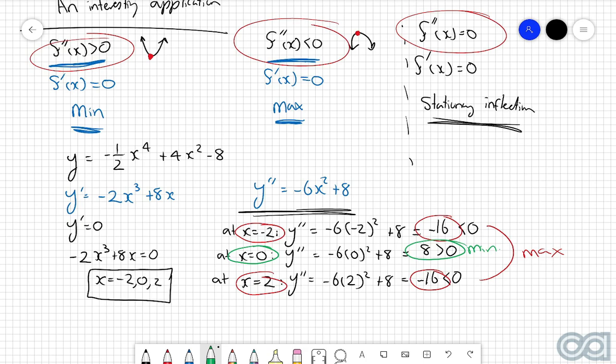You just do what's best for you. However, when I go through more and more examples of finding the nature of stationary points, I will be using a mixture of both of these rules here. So it's completely your choice as to which one you'd prefer to follow.